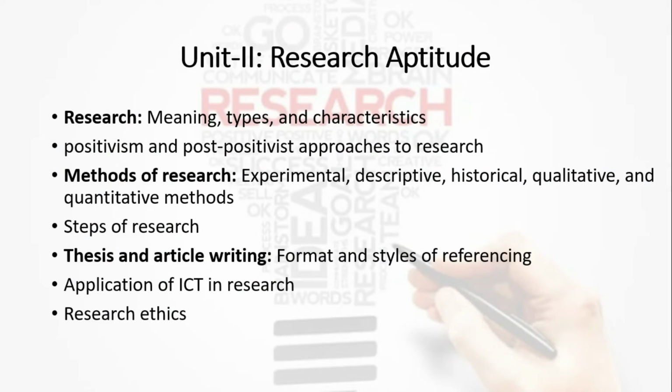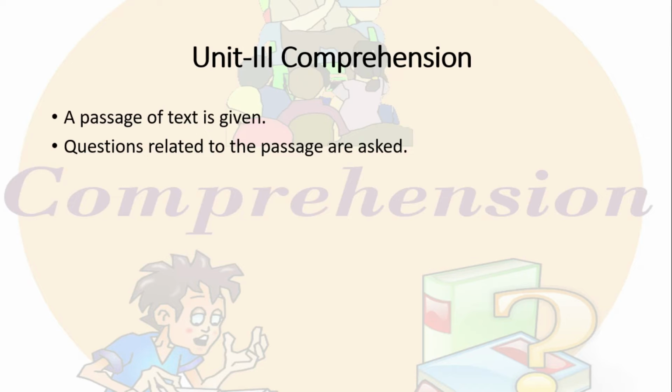Unit 2 is about research aptitude, the methods of research, types like historical, descriptive, experimental, and so on. Then how to write articles or a thesis. As well, in unit 3, comprehension, there will be a passage we have to read, and questions related to the passage which we are supposed to answer.